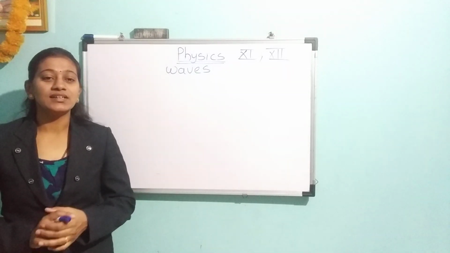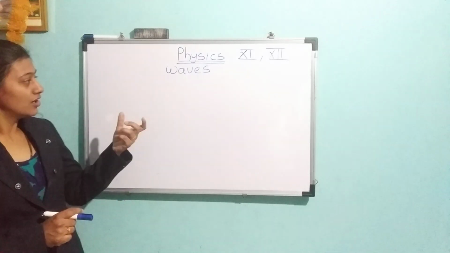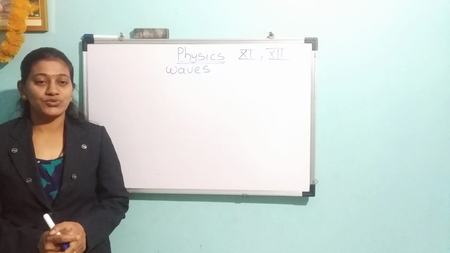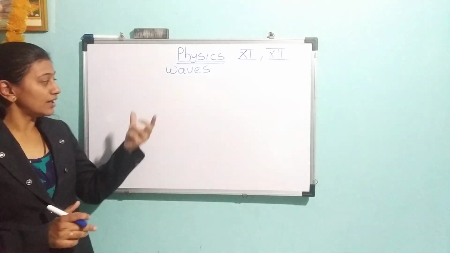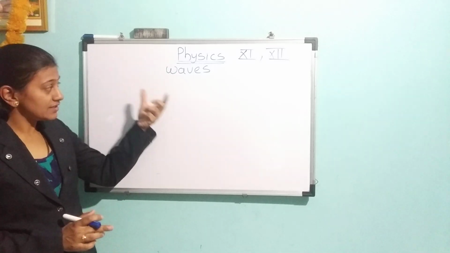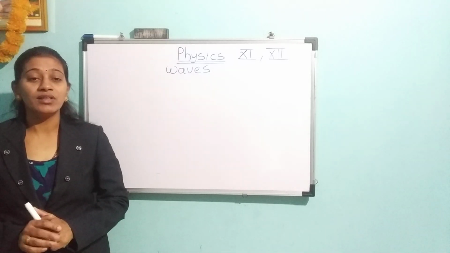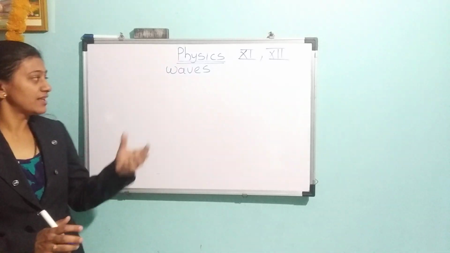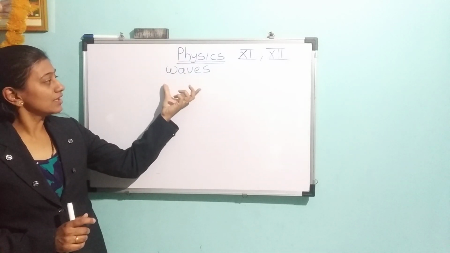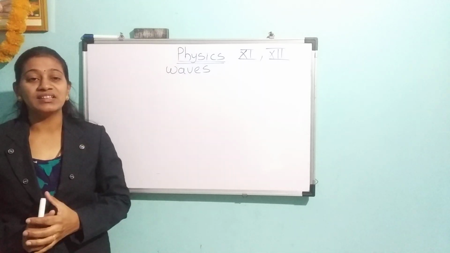Yesterday we already started the waves. In that lecture we discussed the definition of waves and the types of waves. So three types are there. We know that they are mechanical waves, electromagnetic waves and matter waves. But in this chapter we are going to study only mechanical waves. Yesterday we discussed some points, but now let me think about what we are going to learn in this chapter.